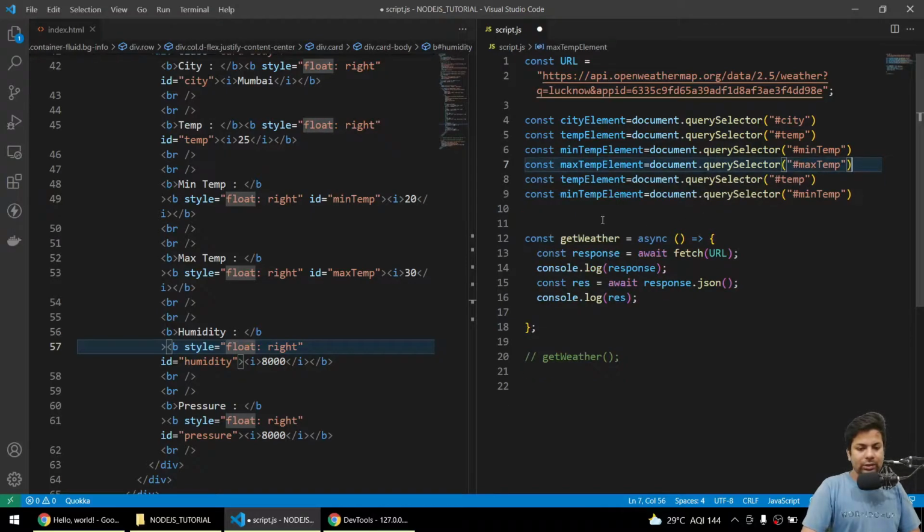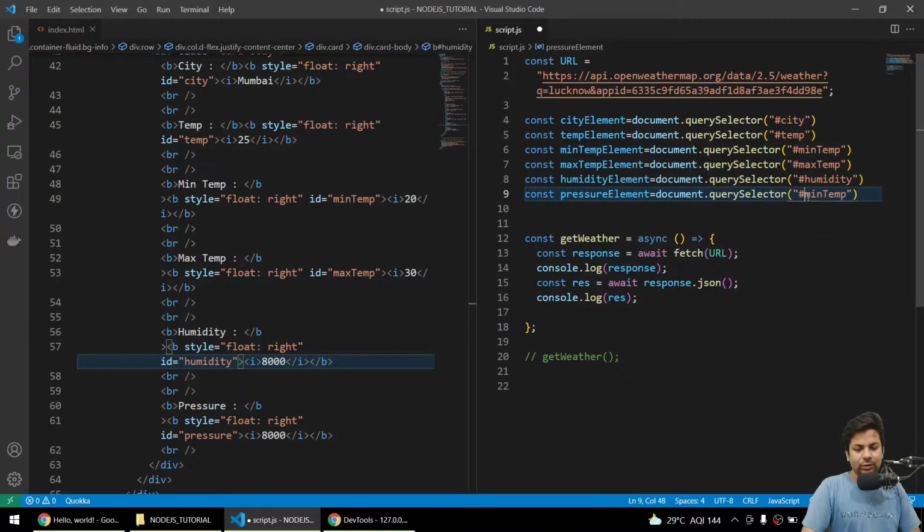Now here I'll say humidity and pressure, so here I'll select humidity, and here I'll say pressure. So I think guys you got it what I am doing. I'm just selecting the element, so after I get the response I can just push the data directly there.